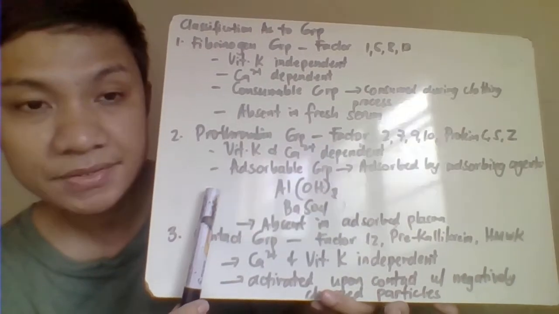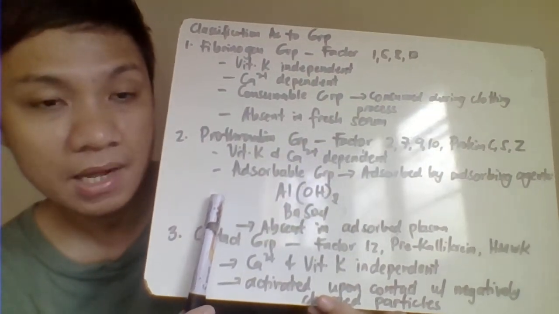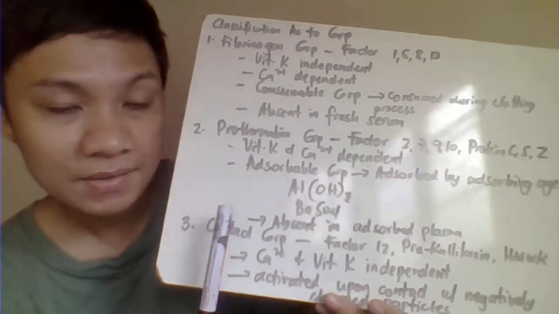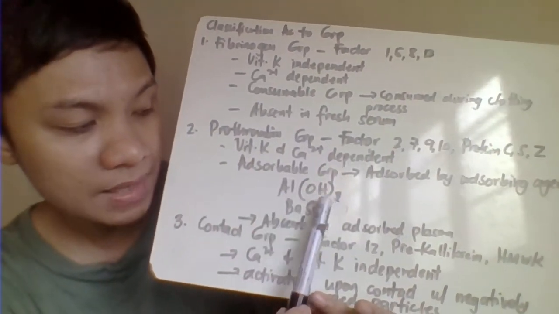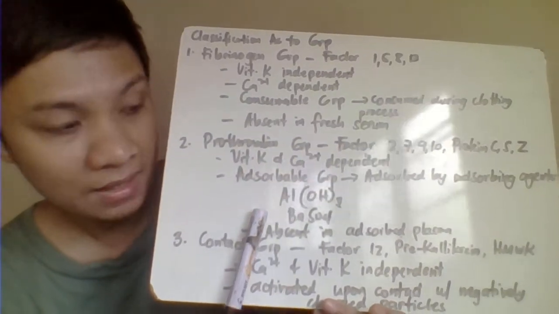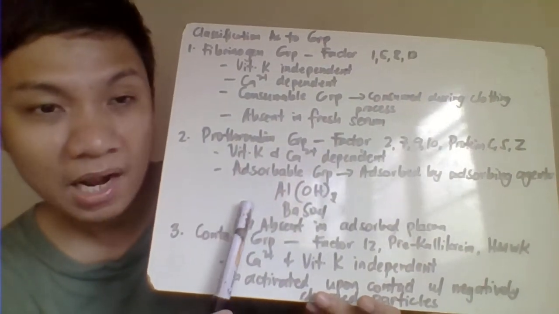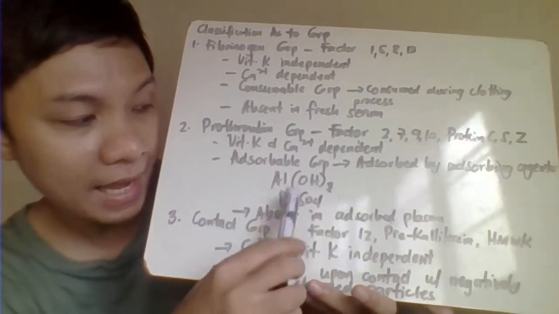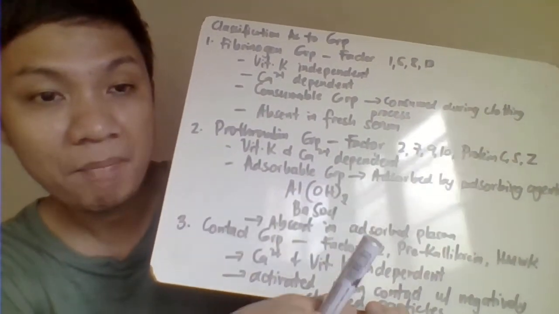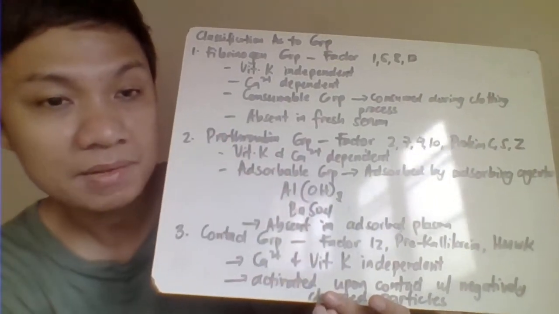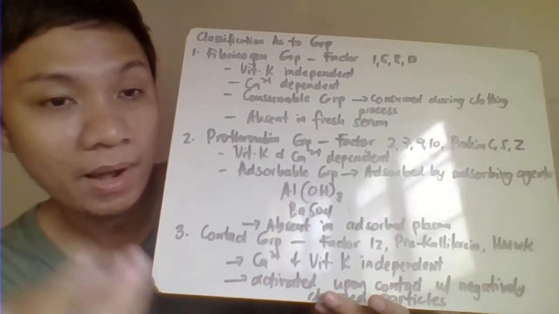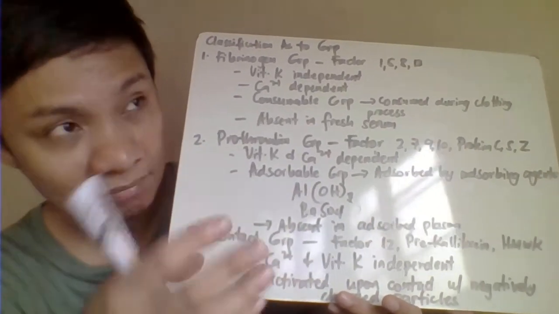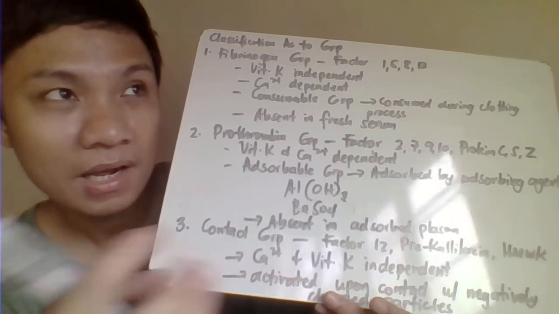So, they are adsorbable groups. So, mean to say they are adsorbed by our adsorbing agents. Adsorbing agent here includes your aluminum hydroxide and barium sulfate. So, pag sinabing adsorbable group, they are adsorbed. Pag inadsorb, natatanggal sila pag nag-add ka nito. And therefore, pag after addition of this one, ang ating plasma, adsorbed plasma na tinatawag, since na-adsorb sila, natanggal, ang adsorbed plasma na naiwan.